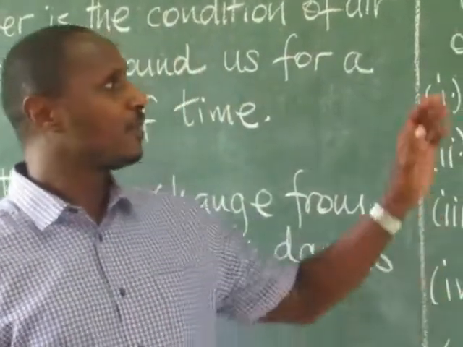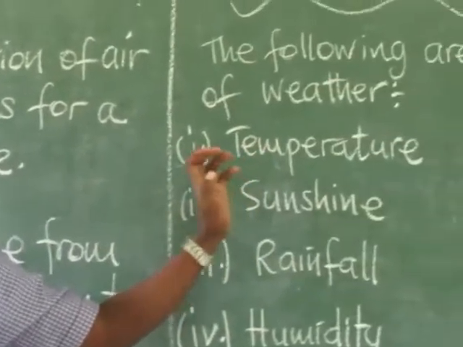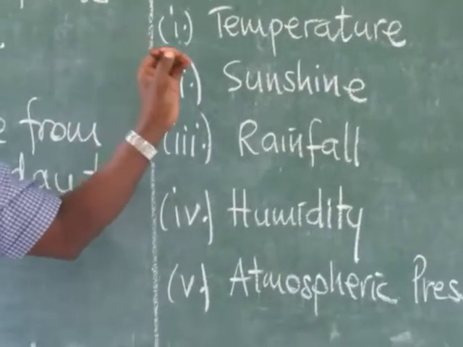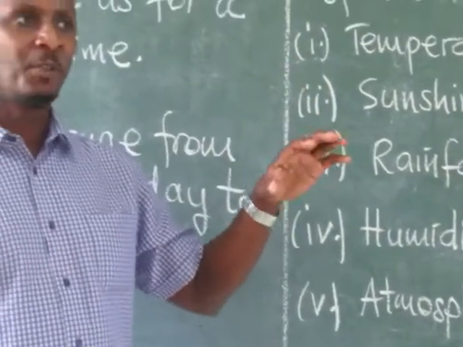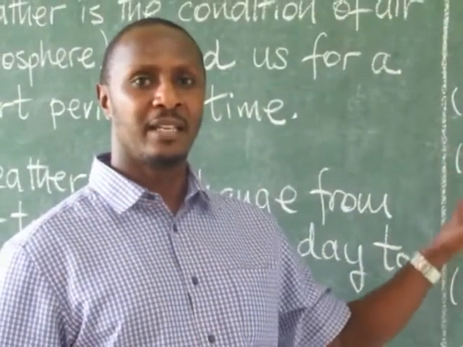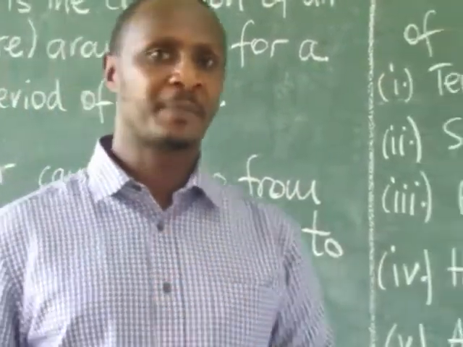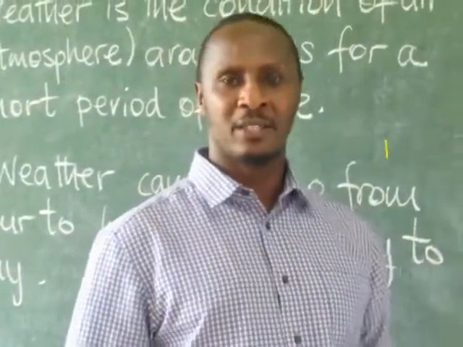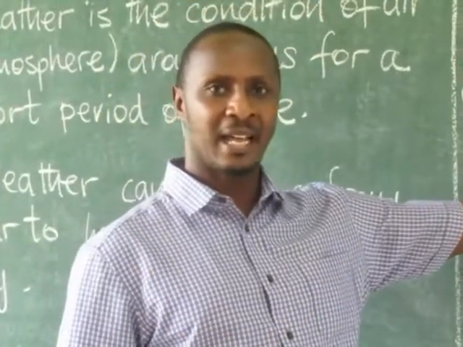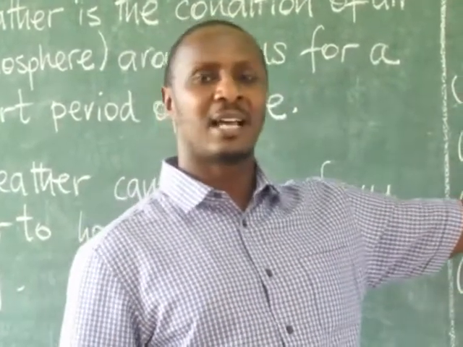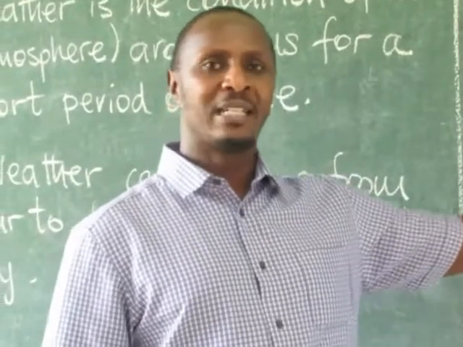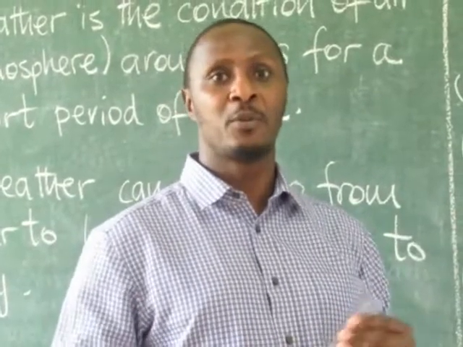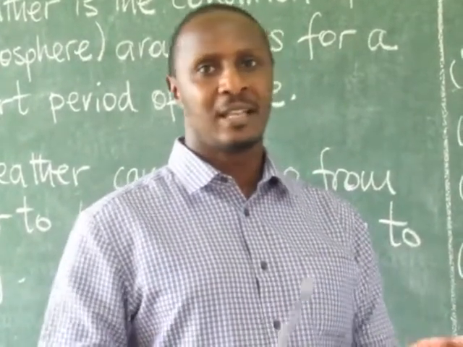Okay, now, as you have seen the elements of weather, I'm going to show you how you can observe the effects of weather in your area. I'll use just 3 examples from these elements of weather. Let's take temperature. Sometimes the weather is hot. That means the temperature is high. Normally, when the temperature is high, we put on light clothes. We don't put heavy clothes, we just put on light clothes, maybe singlets, t-shirts, etc.